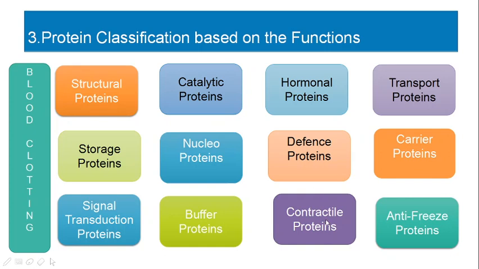Then contractile proteins: muscle proteins like myosin, actin, troponin, tropomyosin are all contractile proteins. Hormone proteins: insulin, glucagon, PTH, calcitonin, TSH, TRH, oxytocin, vasopressin are all peptide hormones. Then immunoglobulins, the antibodies, come under the category of defense proteins, as they provide defense against pathogens.